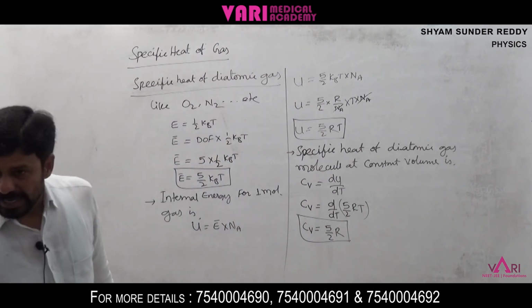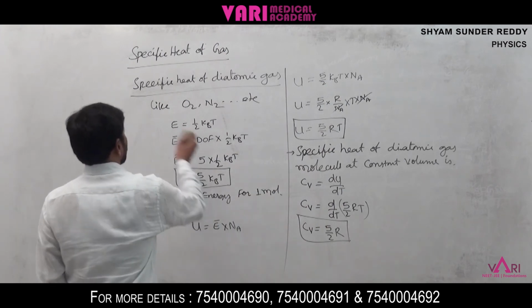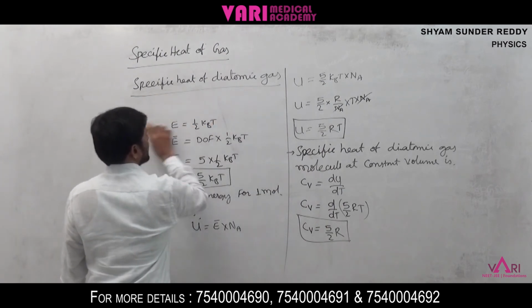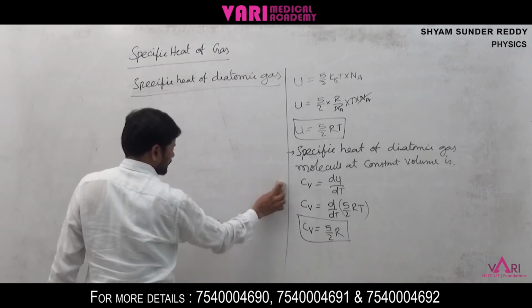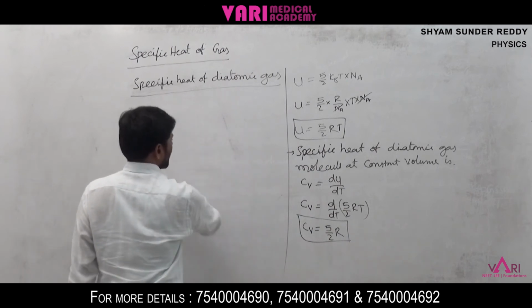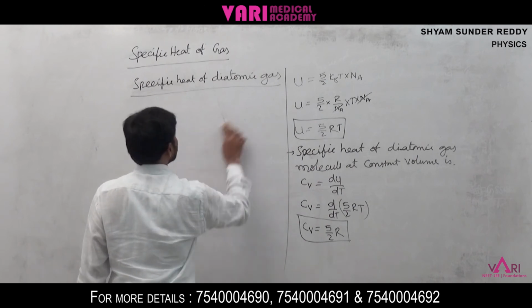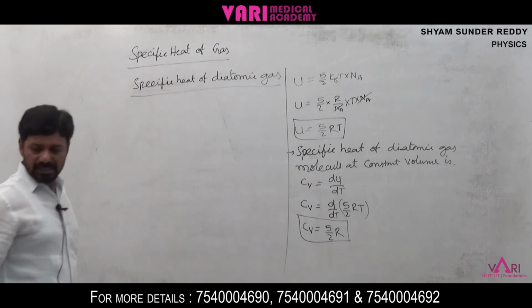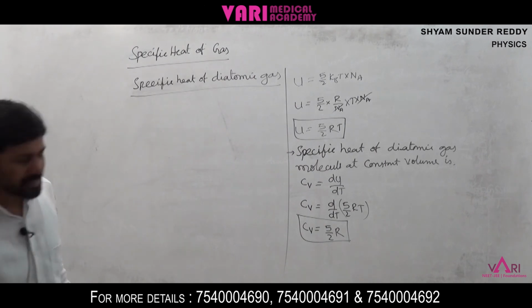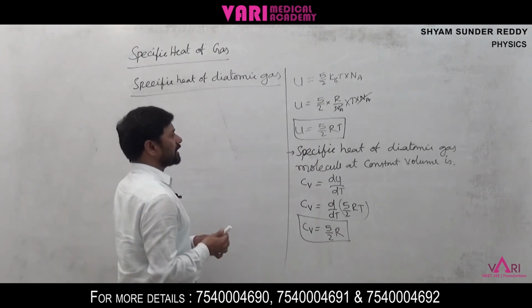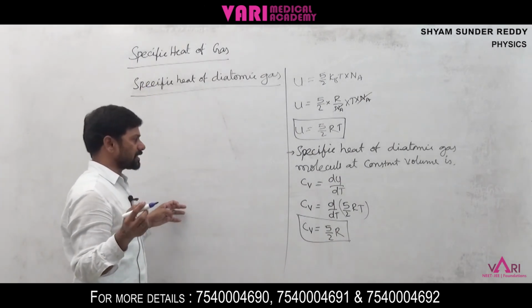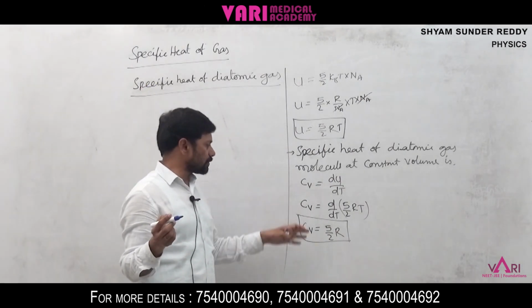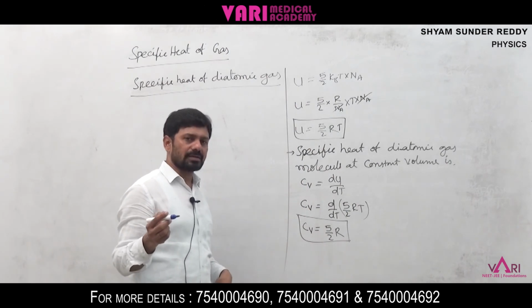Look at that. Diatomic gas molecules are nothing but oxygen, nitrogen, molecules of this type. Average energy is 5 by 2 kBT. Internal energy is 5 by 2 RT for 1 mole of gas molecules, and Cv is equal to 5 by 2 R.